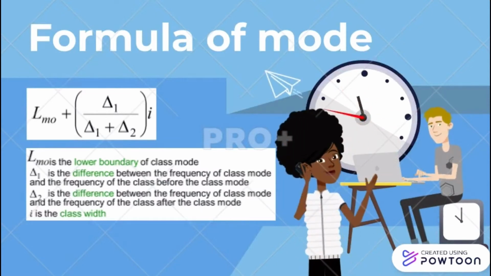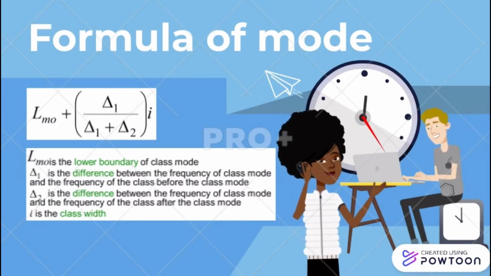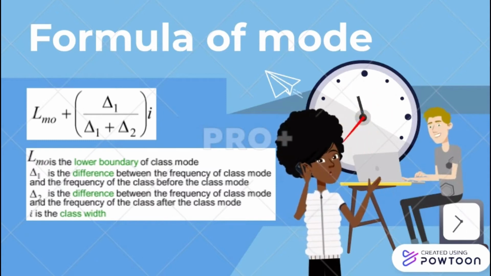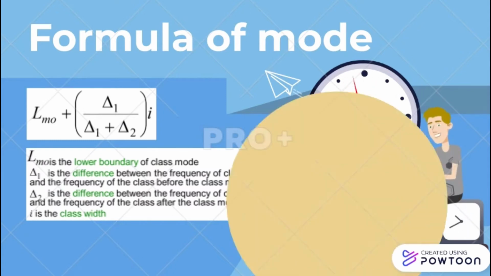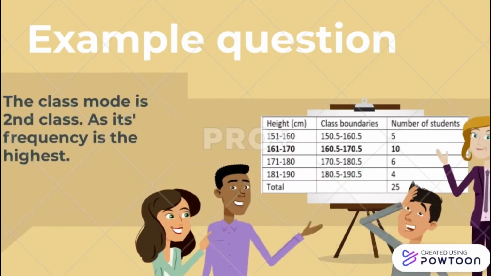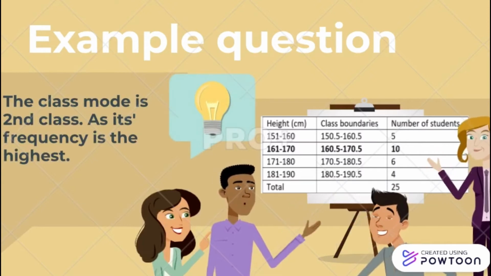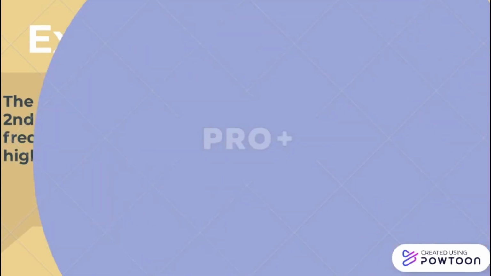We must know that LMO is the lower boundary of the modal class. Change 1 is the difference between the frequency of the modal class and the frequency of the class before the modal class. Change 2 is the difference between the frequency of the modal class and the frequency of the class after the modal class. Let me give you an example question. See the example question, we can know that the modal class is the second class, as its frequency is the highest frequency.